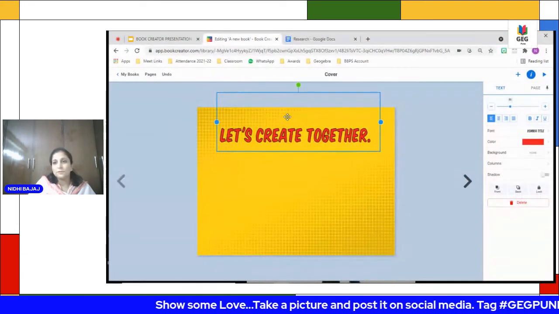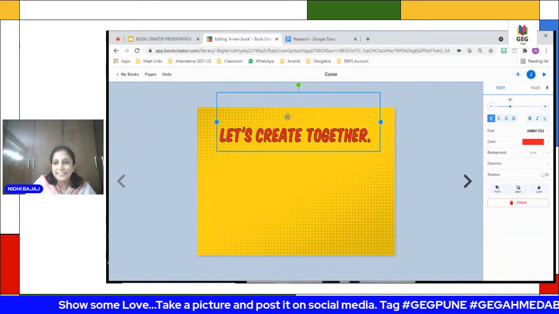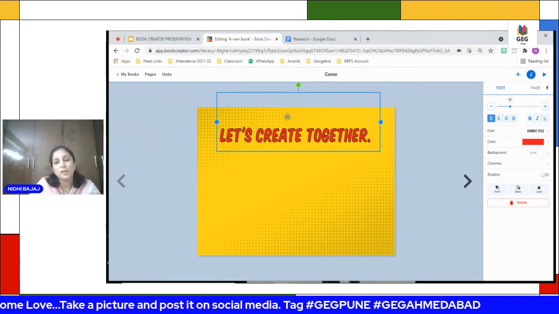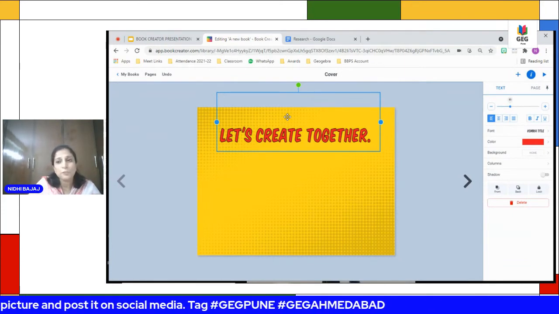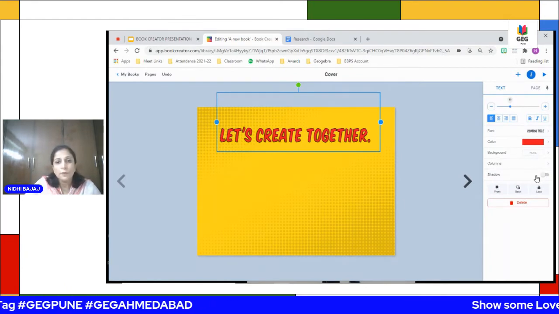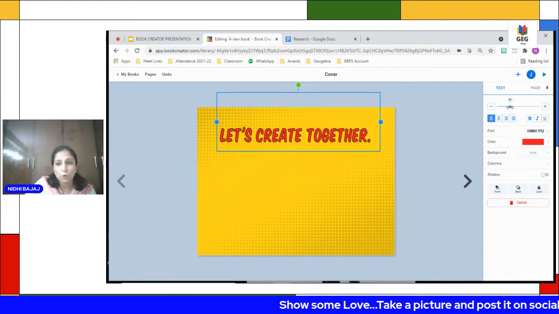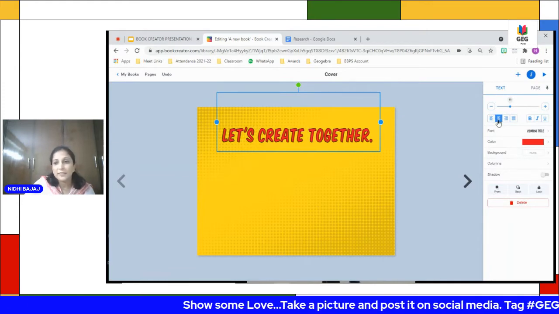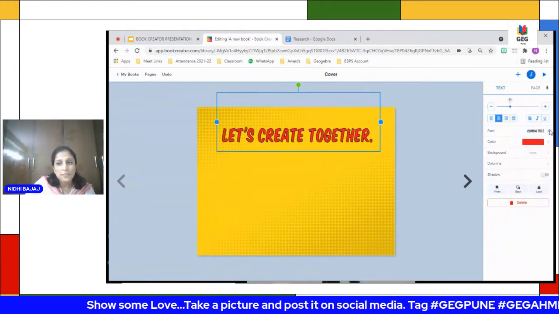So now I want to format this text. Now, since I had pinned my inspector tool, by default, the formatting tool is already open. So to format the text, I can make it bold. I can center align it. I can change the font.